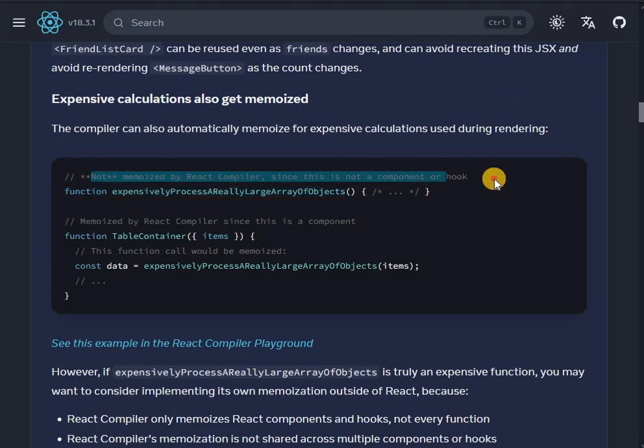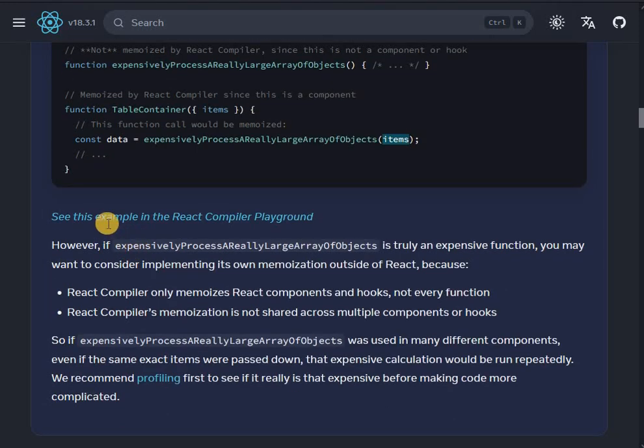Not memoized by React compiler, since this is not a component or hook. Function expensive large, basically, this is an expensive calculation. Memoized by React compiler, since this is a component. Table container, items. This function call would be memoized. So the data, and it is calling this expensive calculation, and it is passing these items here as an argument.